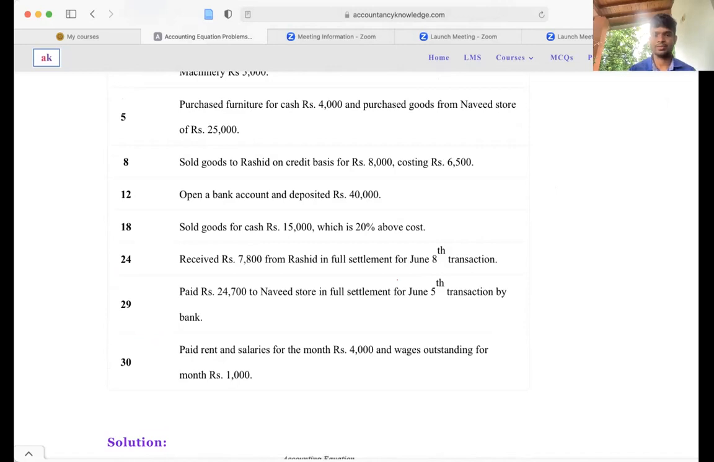Then, open a bank account and deposit rupees 40,000. That means the bank balance on the asset side will be increased by 40,000 and your cash balance will be reduced by 40,000, because you used the cash and deposited it to the bank.